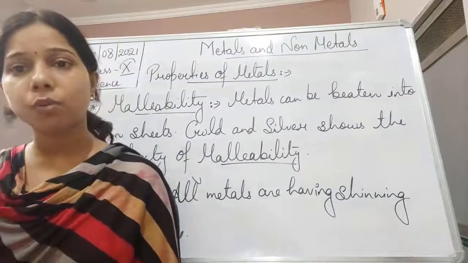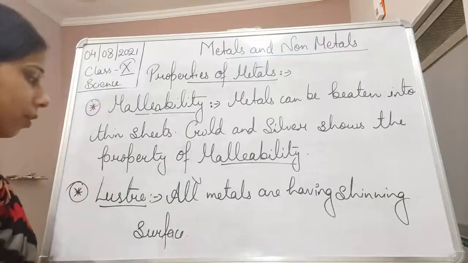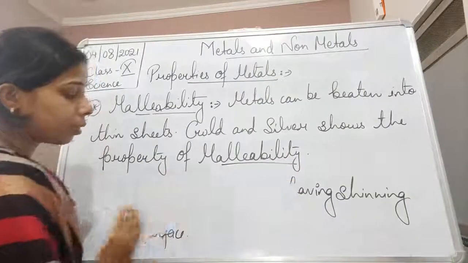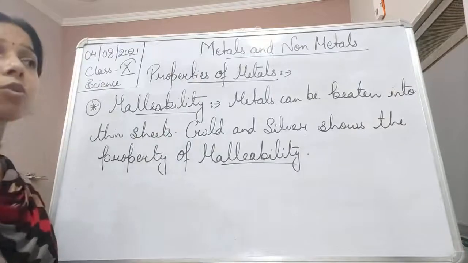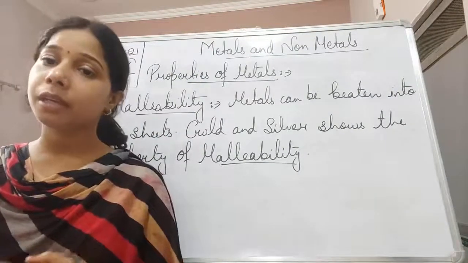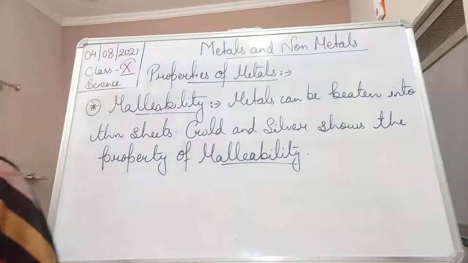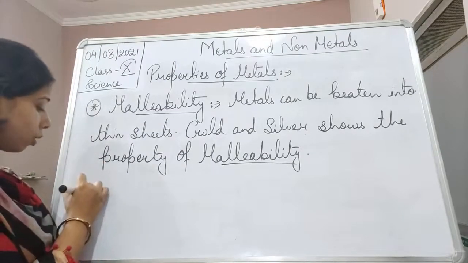The other property shown by it is what? That is ductility. In case of ductility, what happens? See, in case of malleability, we have seen that when we stretch it or beat it, it can be drawn into thin sheets. While in case of ductility, we can draw thin wires from these metals. So this is a property in which metals can be drawn into thin wires.